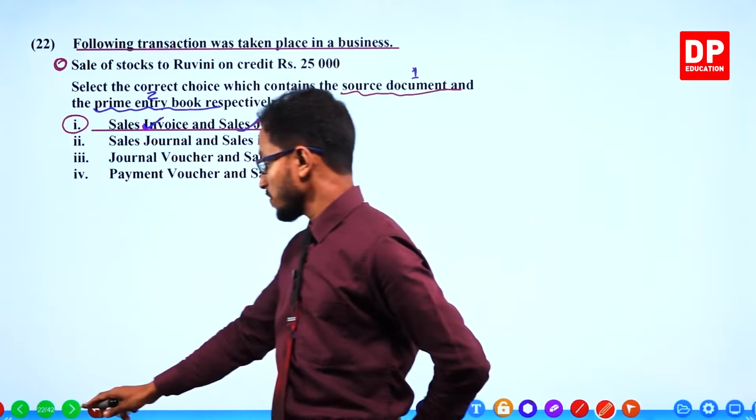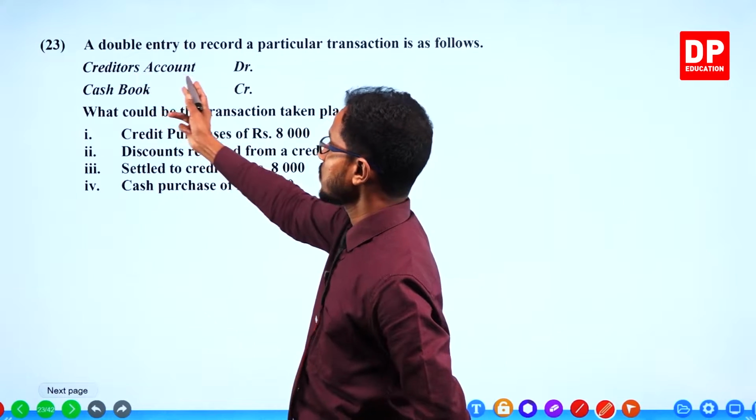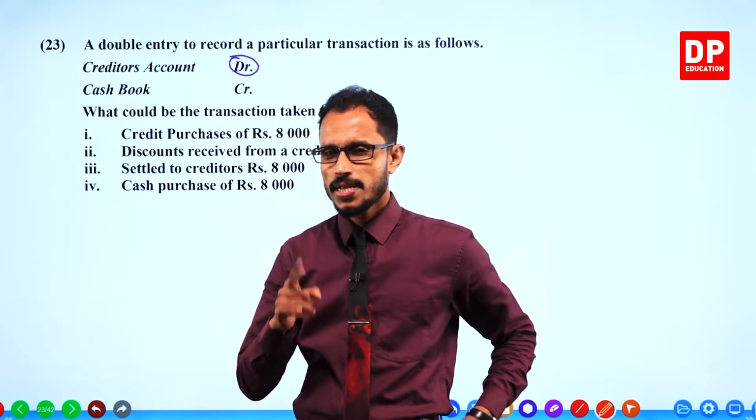Next question. The double entry to record a particular transaction is as follows: creditor's account is debited, cash book is credited. If the creditor's account is debited, we know that creditors are liability accounts.